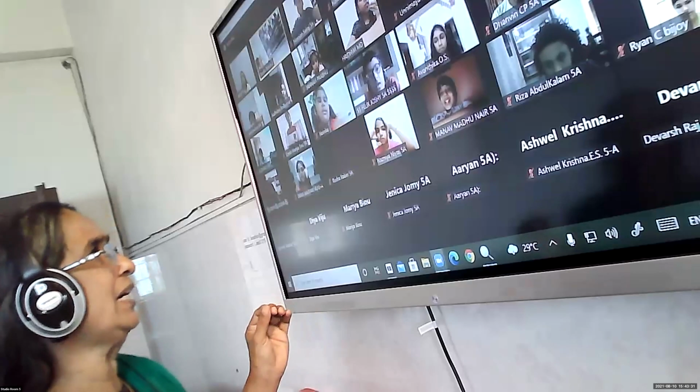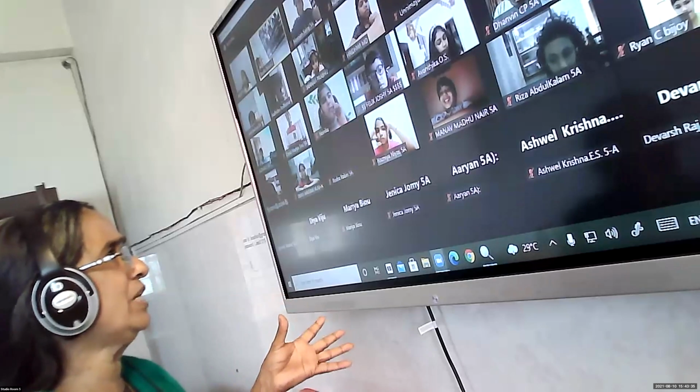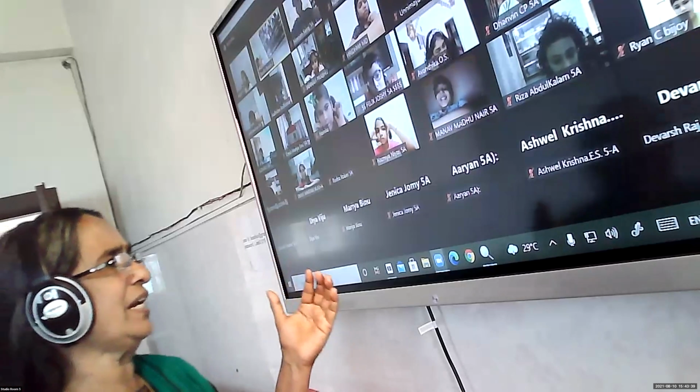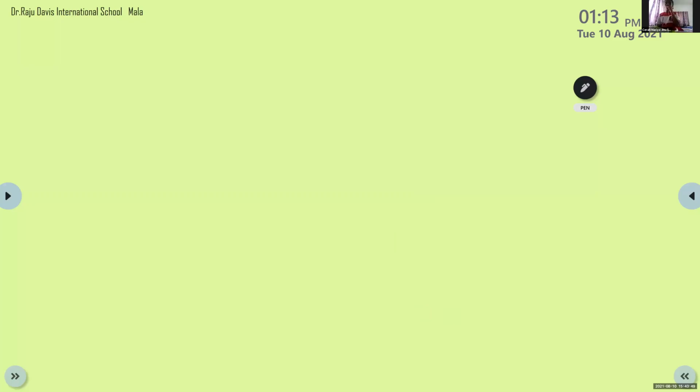From smaller to larger number, it is called ascending order. If there are more than 3 numbers, you arrange in ascending order. If you are arranging the largest one first, 4, 3, 2, then what will we say? Descending order. 4, 3, 2, descending order.